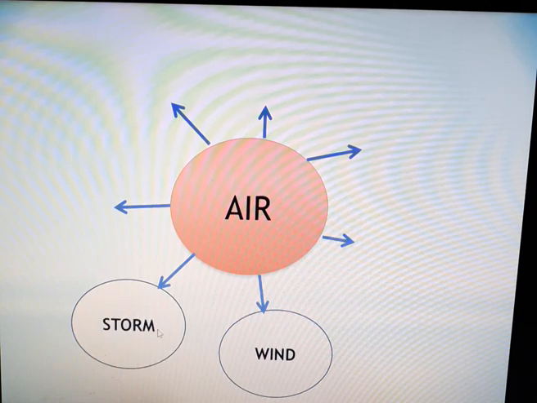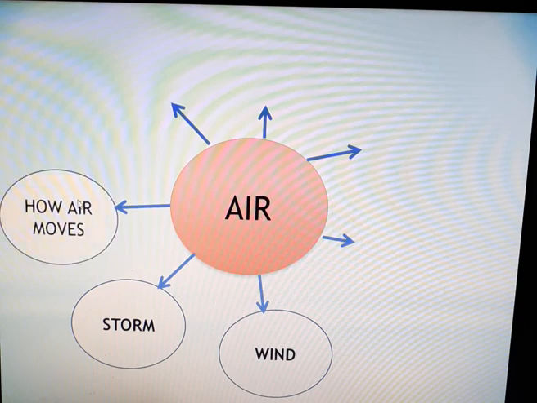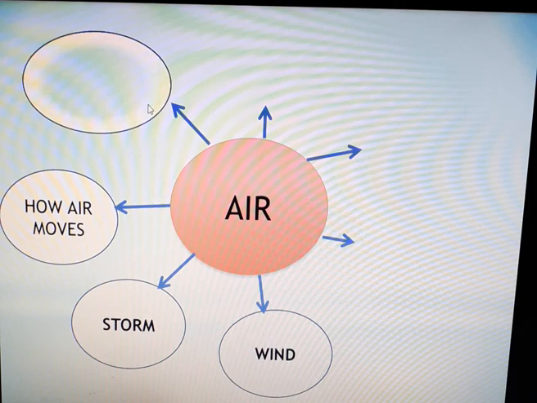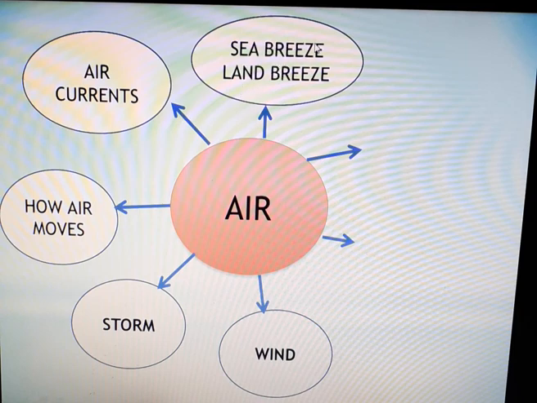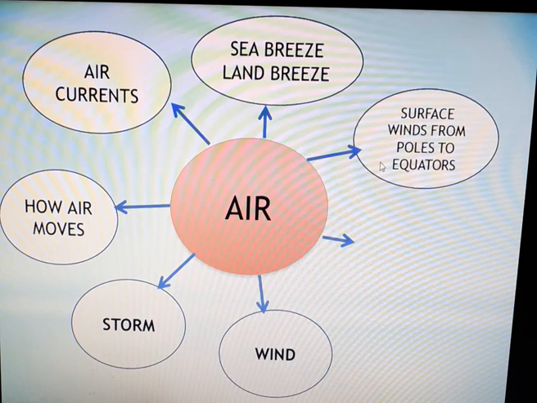When wind moves at a very fast speed, we call it as storm. Then we have seen how air moves. Then we have seen what is the meaning of air currents. Then we have seen how sea breeze and land breeze are created. Then we have seen how surface winds are going to blow from poles to equators.